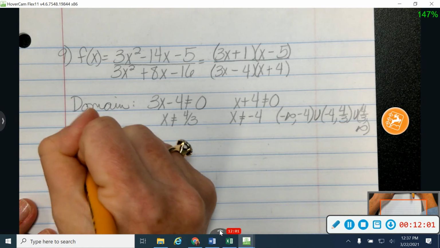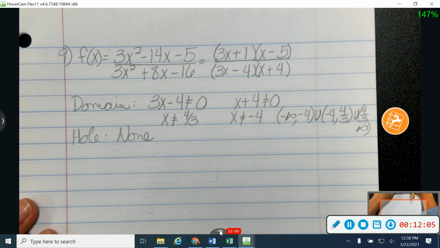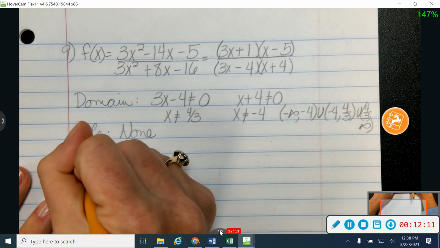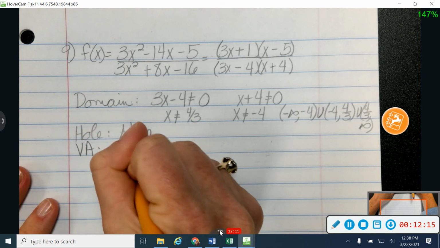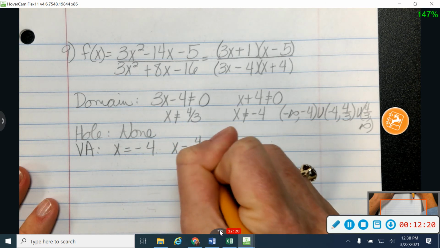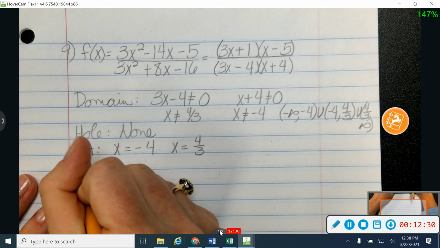Okay, again, no factors are going to cancel out on this one, so there's no holes. The last example we do, number 11, will have a hole, so you can see that in just a minute. But no holes on this one. All right, so my vertical asymptotes, I'm going to have 2 of them. I'm going to have one where x is equal to negative 4, and I'm going to have one where x is equal to 4/3. And kind of a funny thing happens. We'll talk more about this when I graph here in just a minute. But when you have 2 vertical asymptotes, it's okay to cross the horizontal asymptote, which is kind of strange looking.